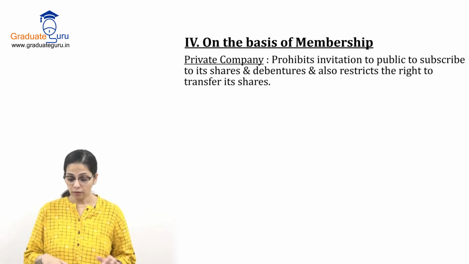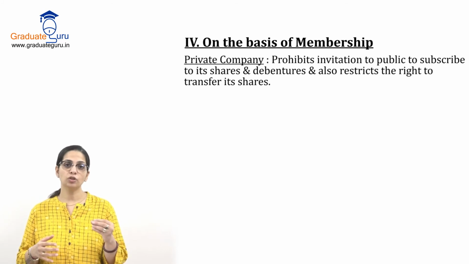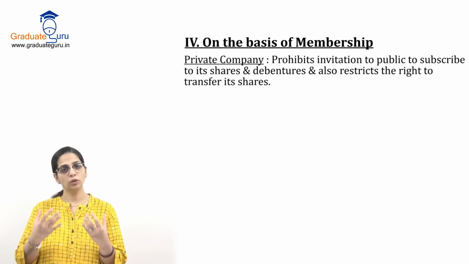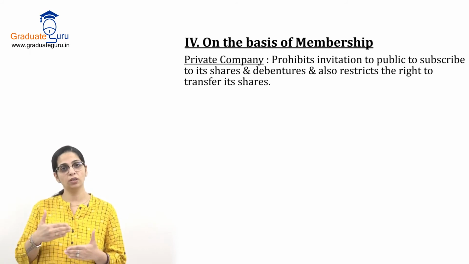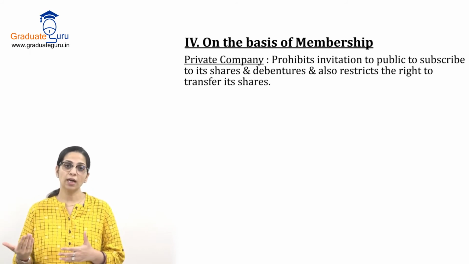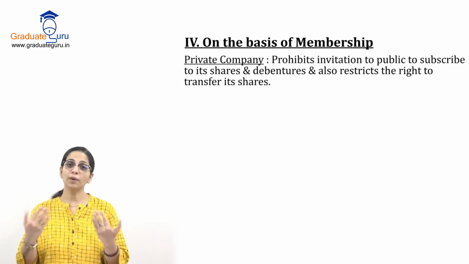Okay, and plus public will not be able to buy the shares and debentures of that company. जो company के owners हैं, जिन्होंने company form की है, सिर्फ वही shares hold करेंगे. Nobody from outside will be allowed to hold the shares of that company. So that's why it's called a private company.